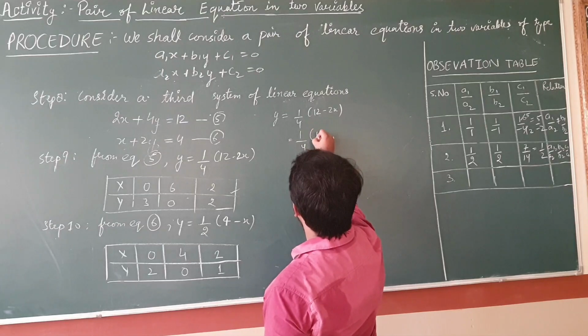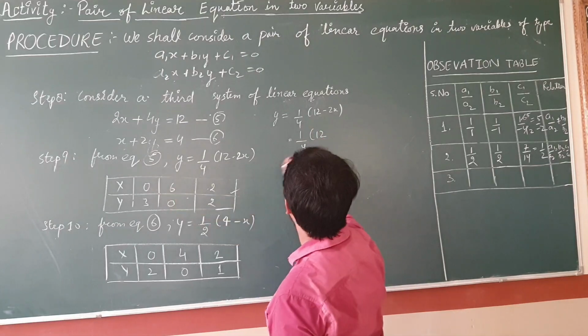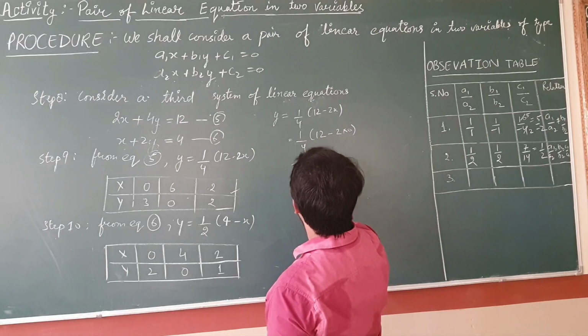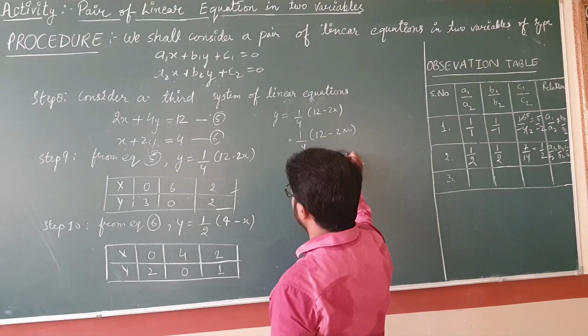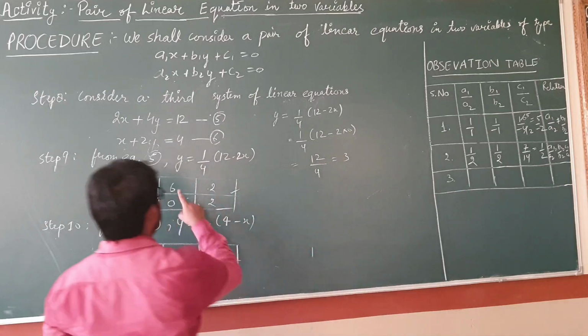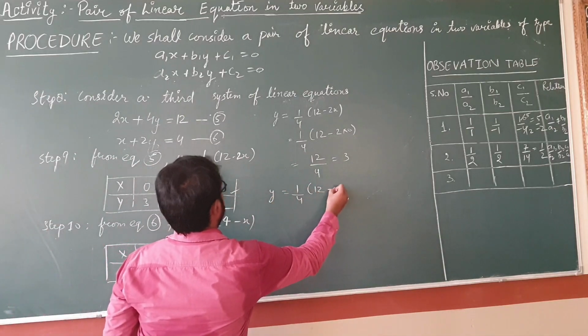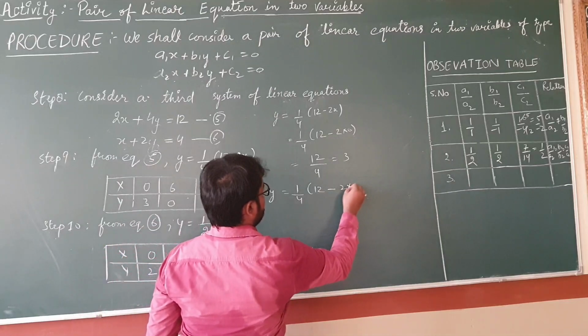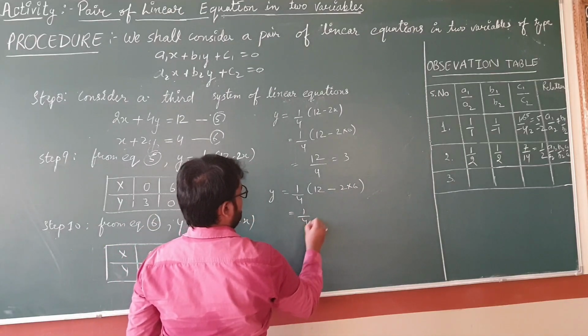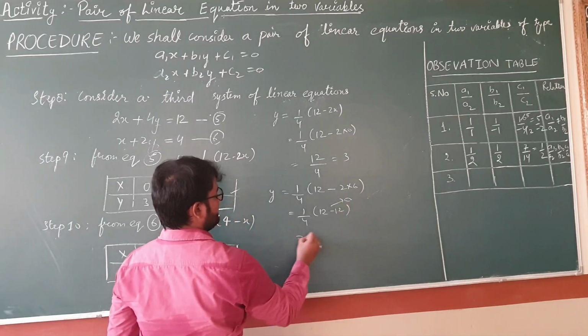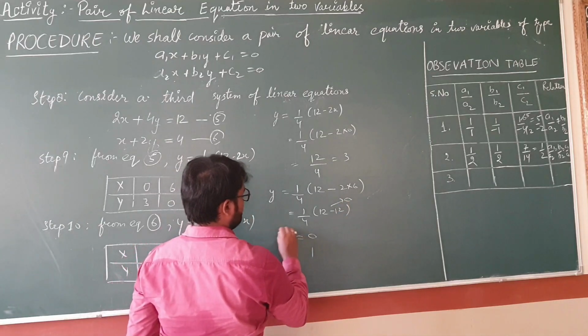So in place of x I will put 0. So what you will get? 12 upon 4, that is equals to 3. Similarly I will put in place of x, that will be 6. So here what you will get, students? 12 minus 12, that will be 0. It means your y will be 0.